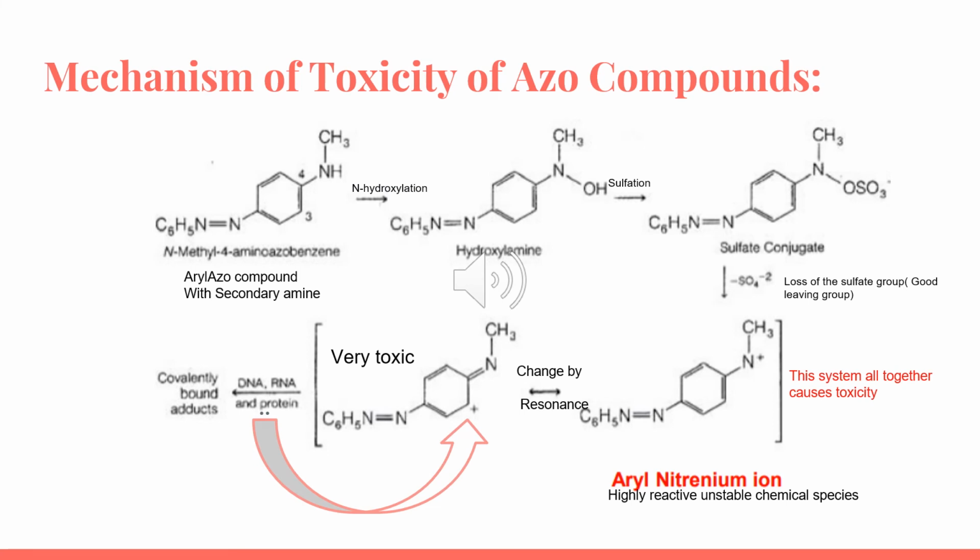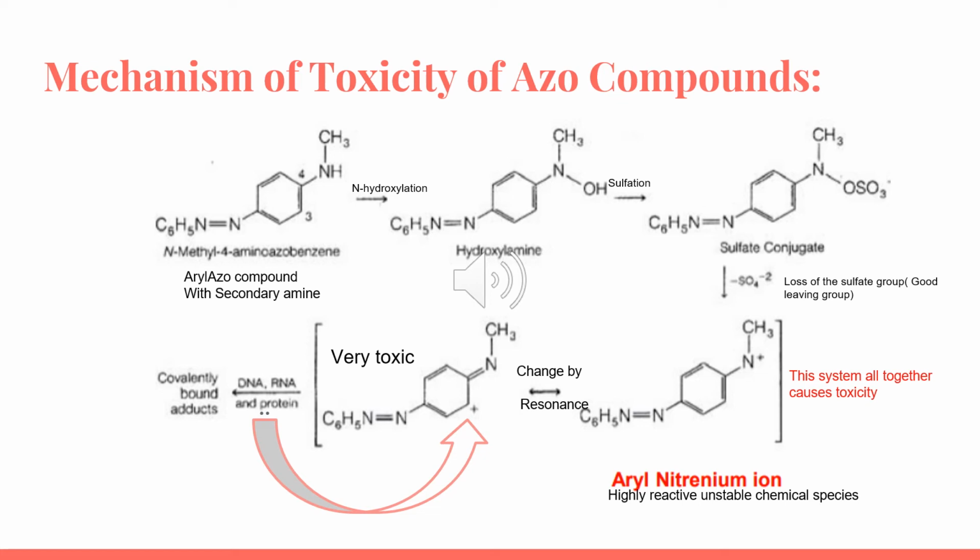For the mechanism of toxicity of azo compounds, first, an azo compound is N double bond N. This is called an azo system. So first, here in the N-methyl-4-aminoazobenzene, the N undergoes hydroxylation, and now we have hydroxylamine.